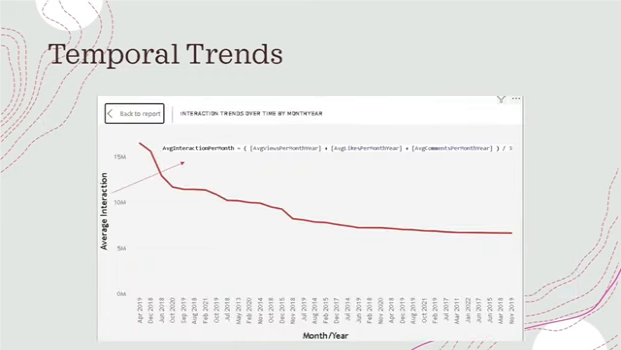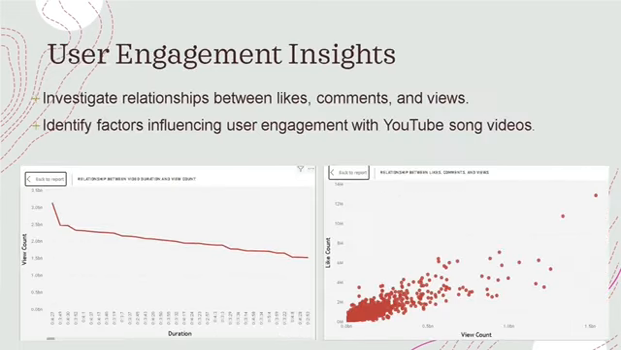Here is also a slide showing the average interaction during the month and the year for all averages. This is similar to the chart that I talked about in slide number 15, which had the highest value in the month of April. We move to the 5th point, which will be titled User Engagement Insights.